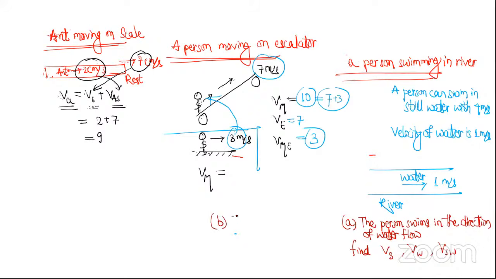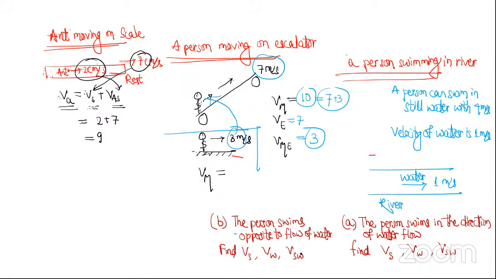Case B, the person swims opposite to flow of water. Find velocity of swimmer, velocity of water, and velocity of swimmer with respect to water.